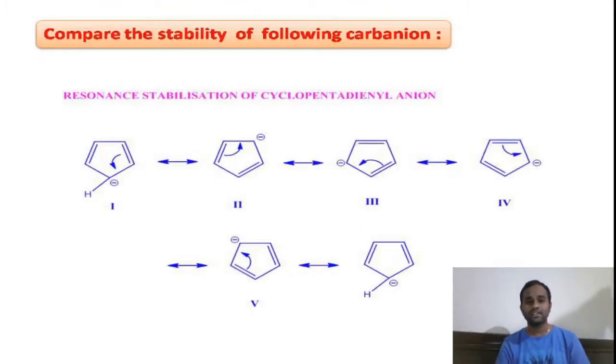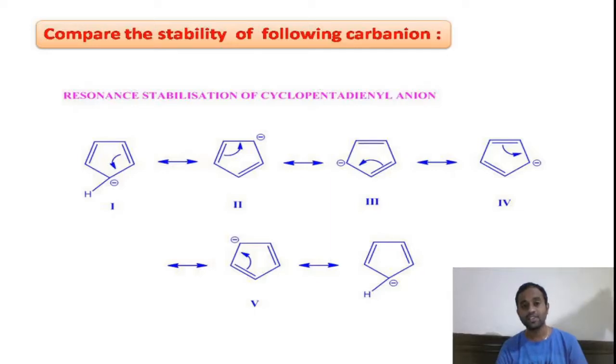Coming to the stability of a cyclopentadienyl anion. You see here in this slide we are discussing the stability of a cyclopentadienyl anion. This is a cyclic compound having 5 carbon atoms, that means cyclopenta, with 2 double bonds, diene, and having a minus charge, that is called cyclopentadienyl anion. This minus charge will be involved in ring delocalization to give 5 resonance structures.